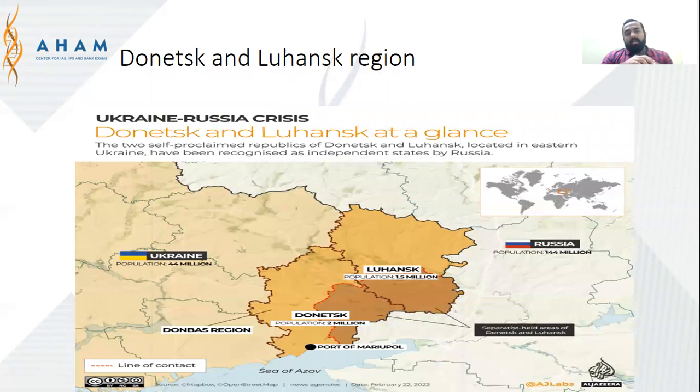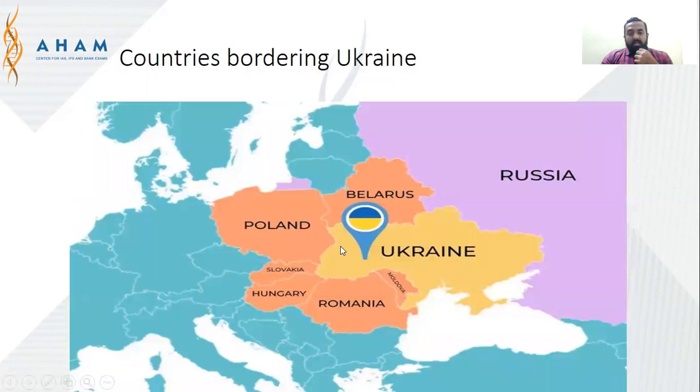Next one, Donetsk and Luhansk region, collectively called Donbass. If you look at the map, it is in Ukraine, if you can go to the previous view, somewhere around here. Now this part is Crimea, which has been under Russian control since a long time. Amid more tensions Russia annexed this part, and the people also said we want to be with Russia. It borders the Black Sea. It's one of the strategic areas.